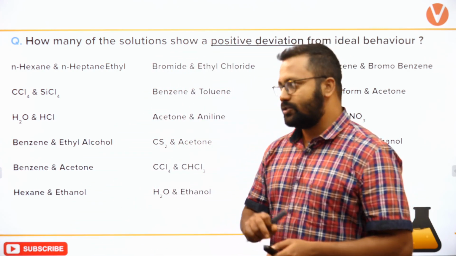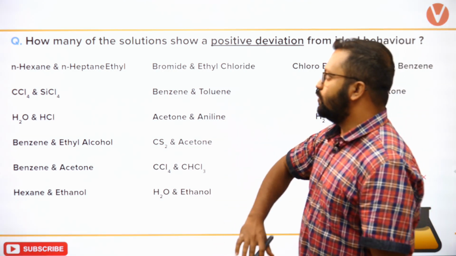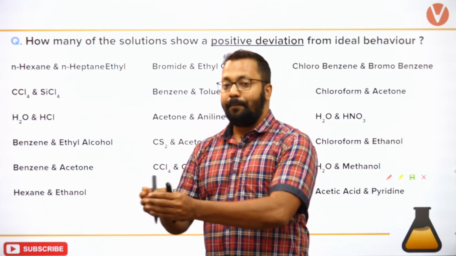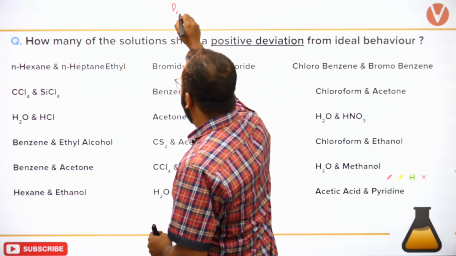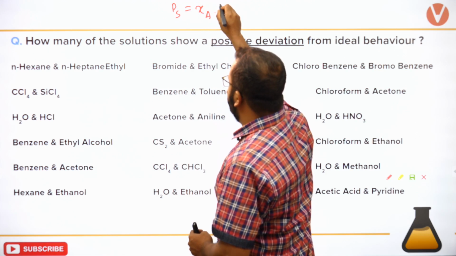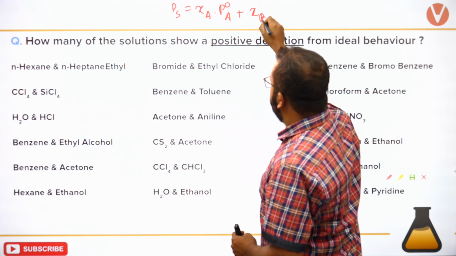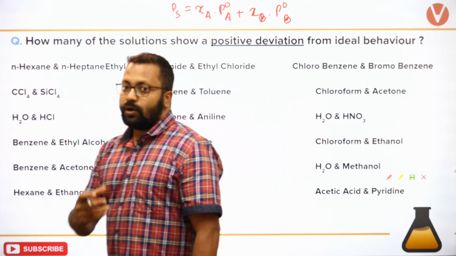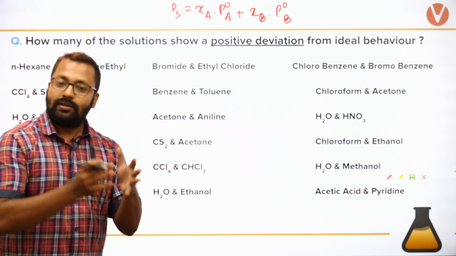Now I had explained this to you earlier, what is the meaning of positive deviation. Positive deviation वो होता है जिसमें कि solution का vapor pressure Raoult's law से जो आपने predict किया है उससे ज़्यादा रहेगा. So according to Raoult's law, the solution vapor pressure is equal to mole fraction of component A, the first component, times its vapor pressure plus mole fraction of component B times its vapor pressure. This is what you calculate on the paper.